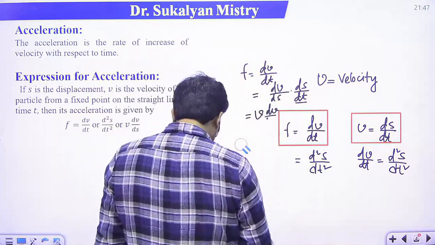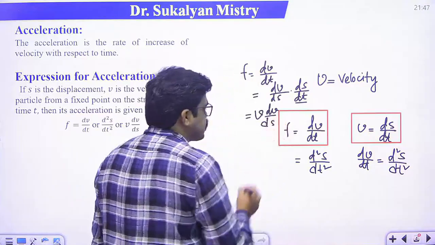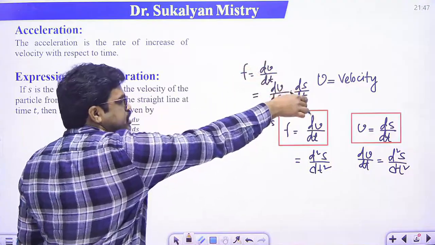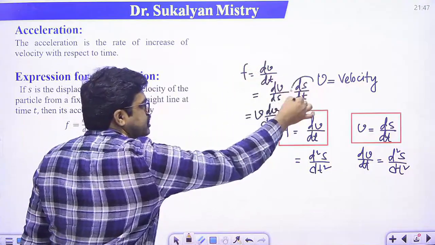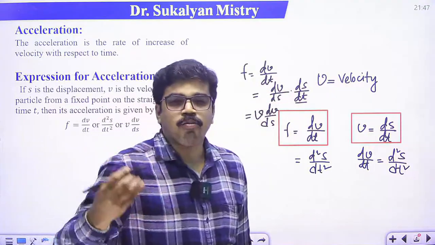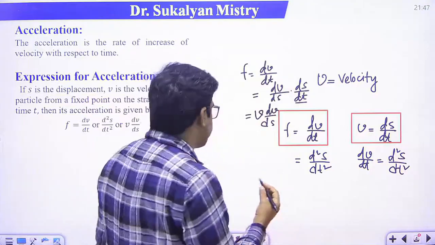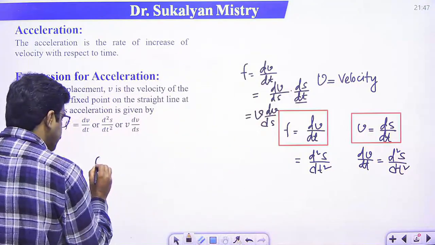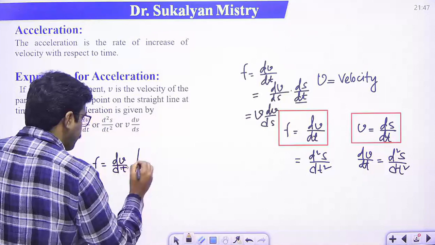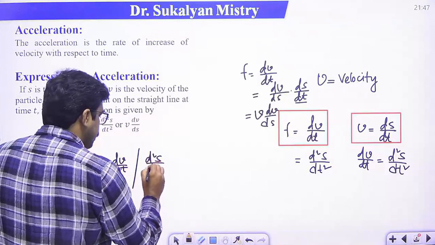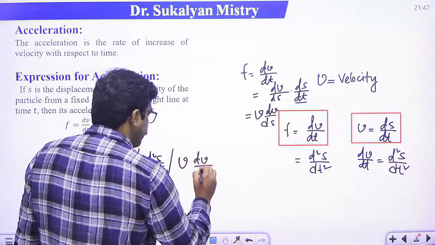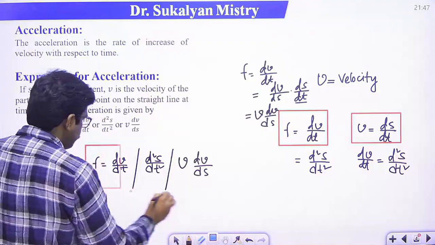So acceleration f can be written as either dv/dt, or d²s/dt², or v dv/ds. Clear? So f is dv/dt, which can be written as dv/ds into ds/dt, and since ds/dt is velocity v, we get v dv/ds. Getting my point?